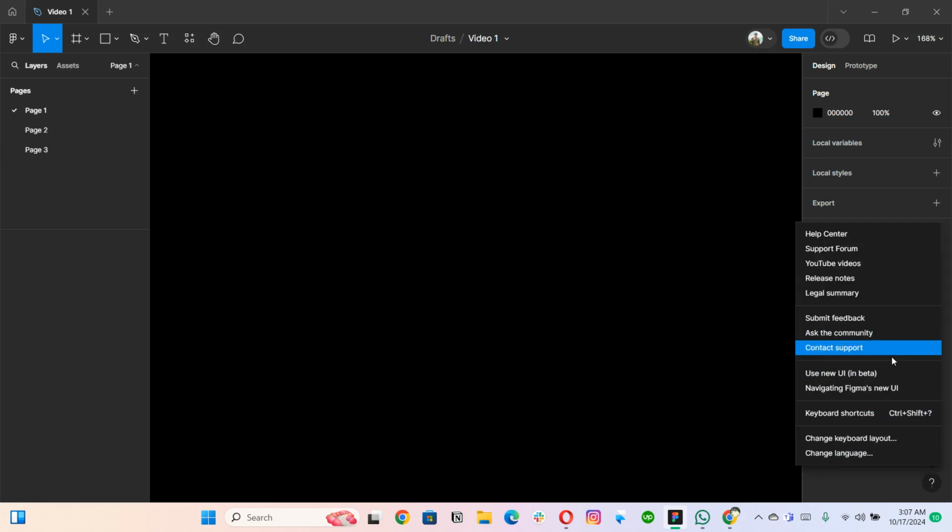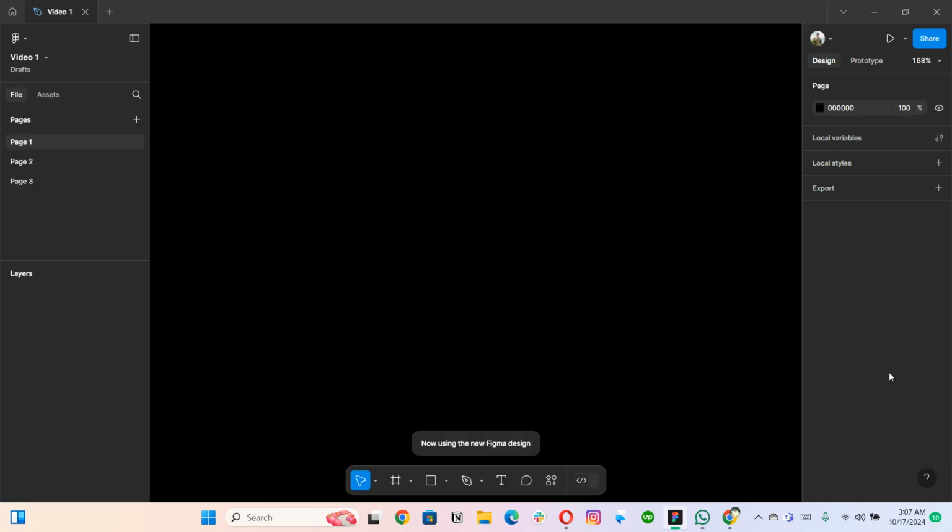But I will suggest that you go with the new Figma UI, because currently Figma is changing to the new UI as well, and also bringing the AI features as well. So that is obviously going to be the most usable interface of Figma. And in some cases, you will be able to see these properties panels, maybe this page and layer panel, in the floating state. Don't worry about that as well. That is basically Figma's update. So they are going to fix it very soon, right?